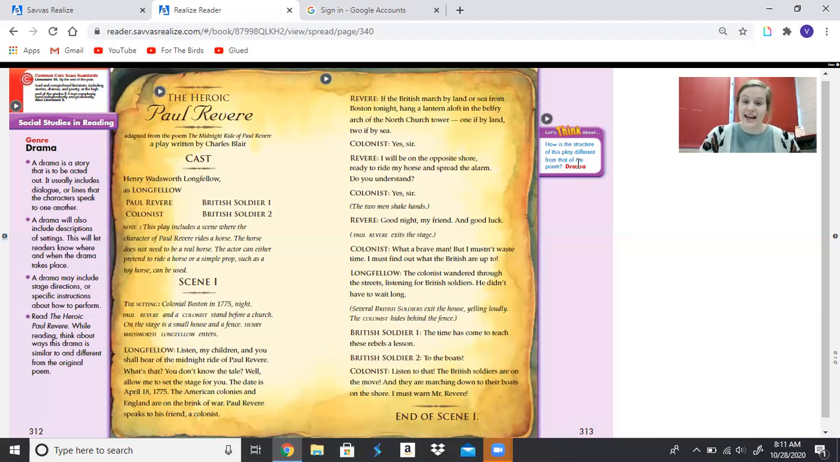Sure, you remember reading about that in our story. Again, those are stage directions. No one would have said that in a play. That would have just been happening.